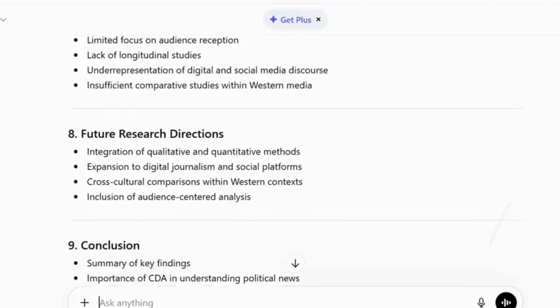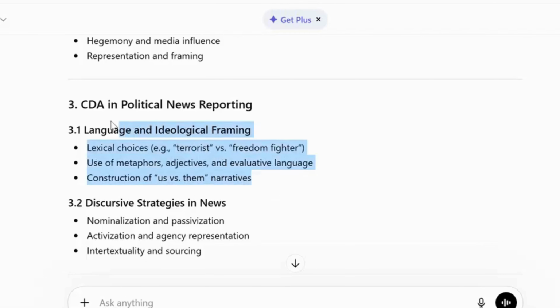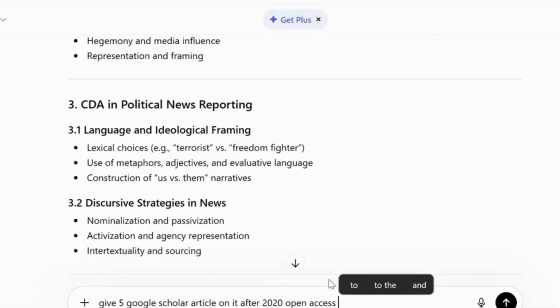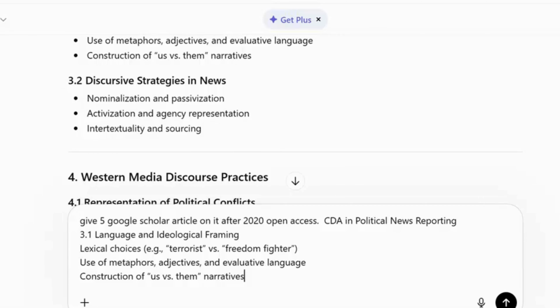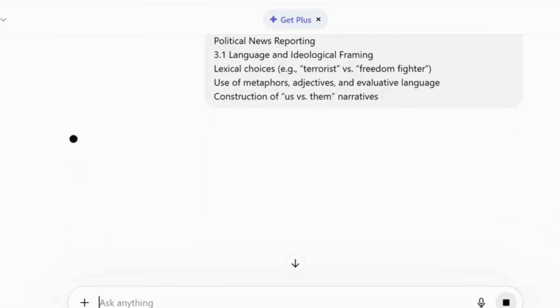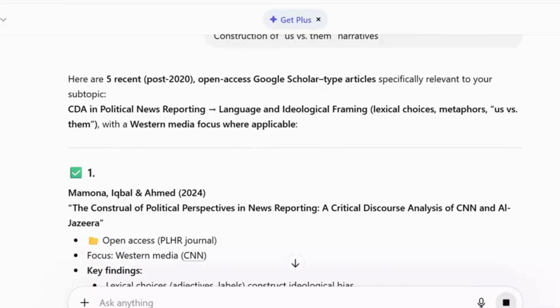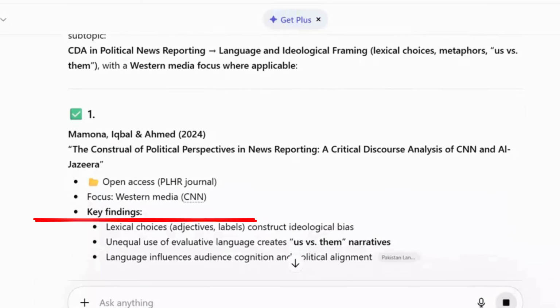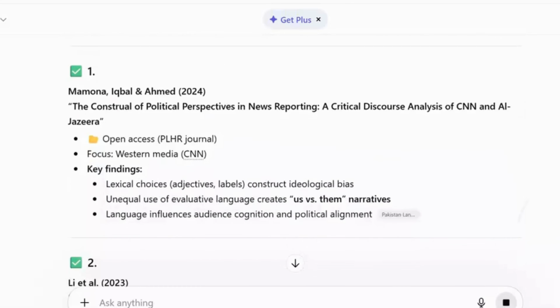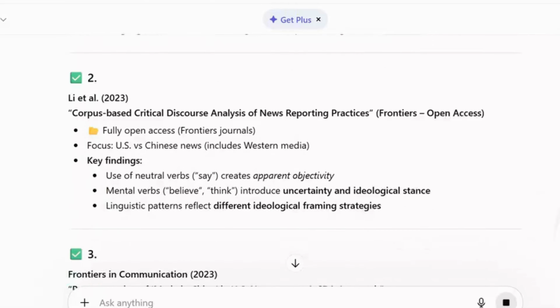For example, if you want articles on a heading like CDA in political news reporting, just copy it and ask ChatGPT: give 5 Google Scholar articles on it after 2020, open access. Then add the heading and subheading. ChatGPT gives 5 articles and even highlights findings related to your headings. You can open these articles one by one, as we did at the start of the video.